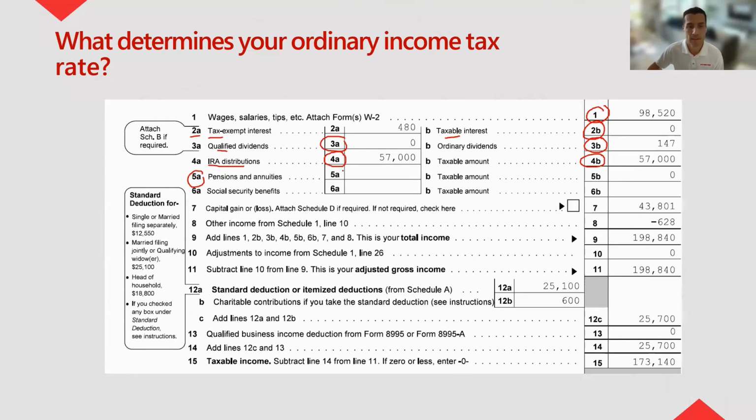Pensions and annuities get put in 5A. The taxable portion gets put in 5B. So the pension and annuity figure that comes from your federal pension is actually not fully taxable. There's dollars that exist inside that pension plan that you put in from your paycheck. And therefore, when you get your pension in retirement, some of that is a return of your own contribution to the pension plan and therefore not taxable. So you're going to see a different number in 5A than you do in 5B on your pension.